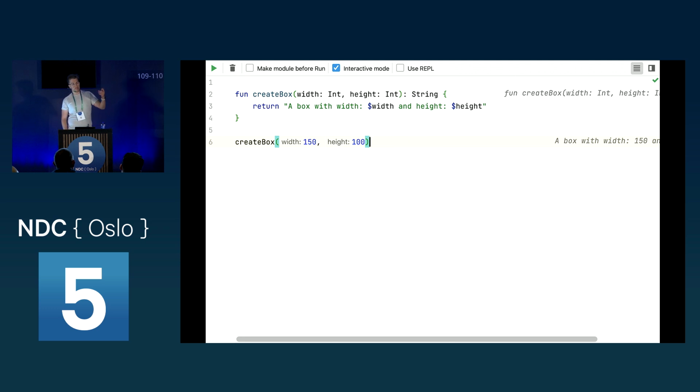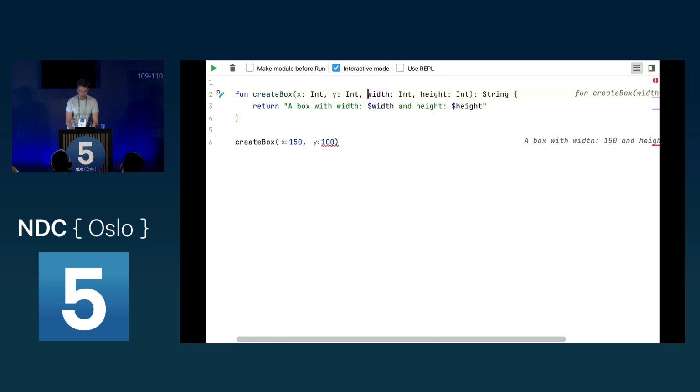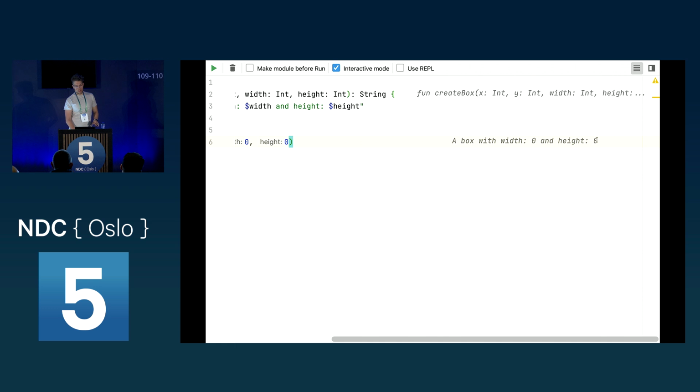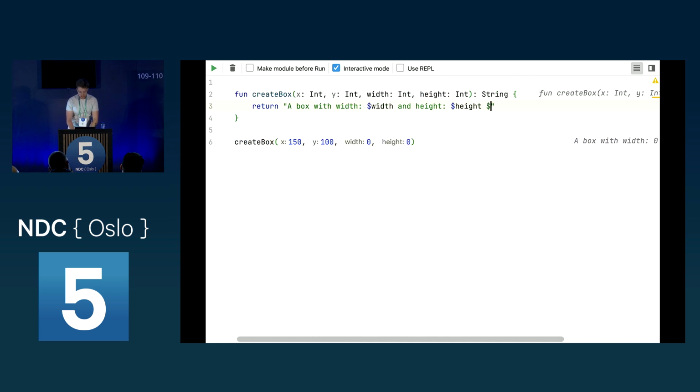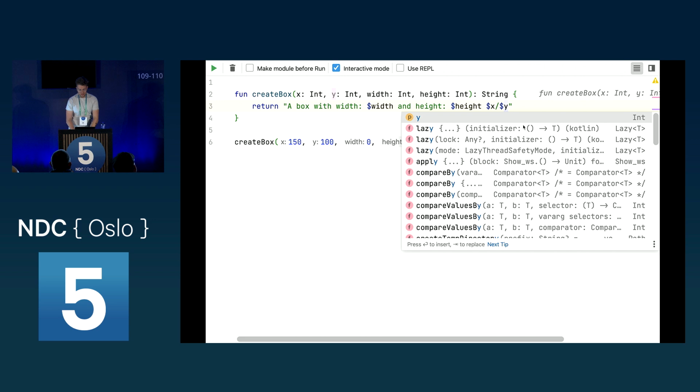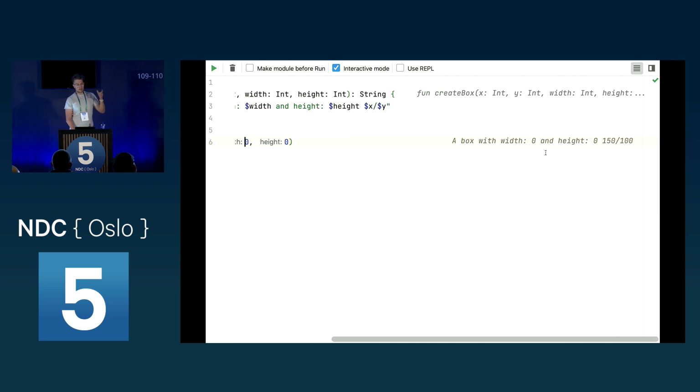Now let's say we go back into this code later, and we say, oh, well, we have to add the coordinates to it. Let's add x and y. And then we see, oh, this no longer compiles, well, I have to add here my x and y. Now, as you can see, because we are in IntelliJ, we see that these properties are now in the wrong order. So now we see we have a box with width 0 and height 0. So let's just say we have this x here, just to show. As you can see now the wrong properties are filled with these values we put in.